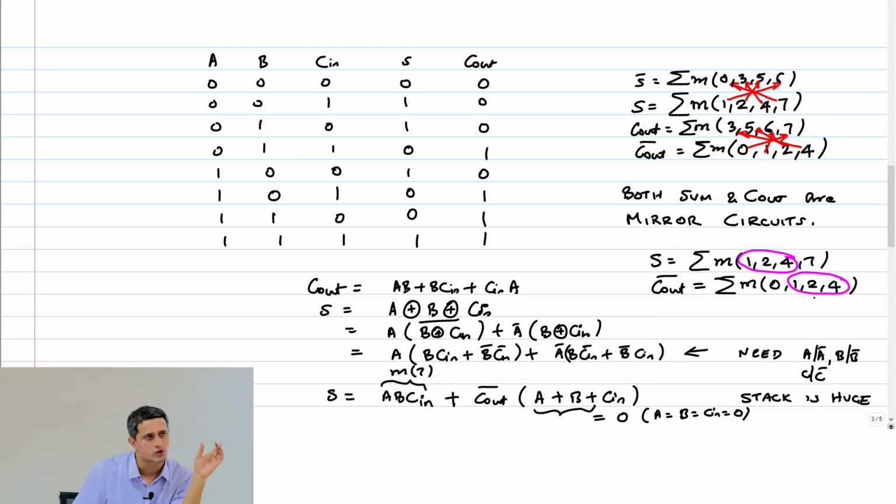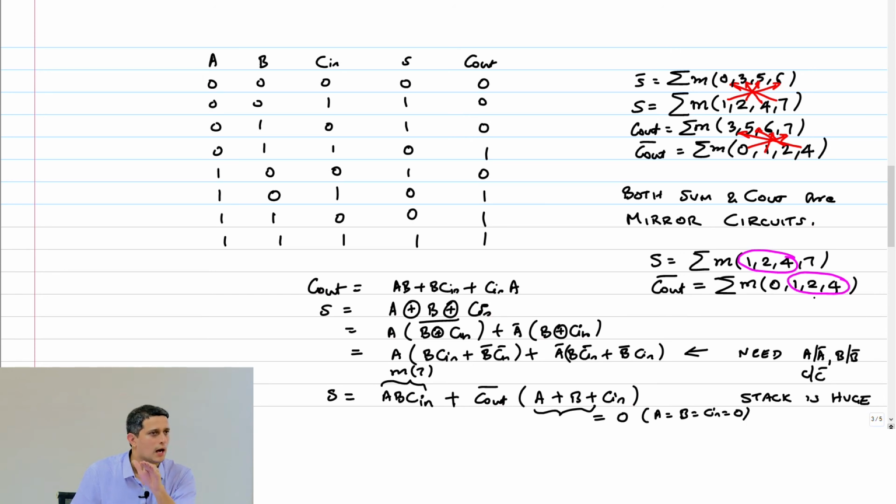So I can reuse C out bar to generate the sum. Okay? In 3 out of 4 cases, 1, 2, 4. Now, in order to take care of the case of 7, I need to add that minterm in. What is the minterm for 7? ABC, right? ABC in. So, I say it is ABC in plus C out bar.